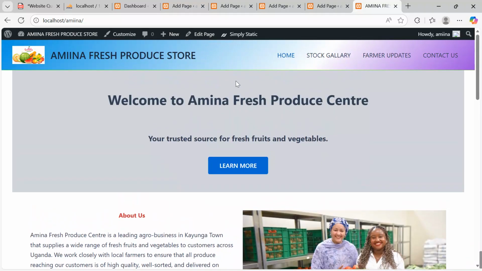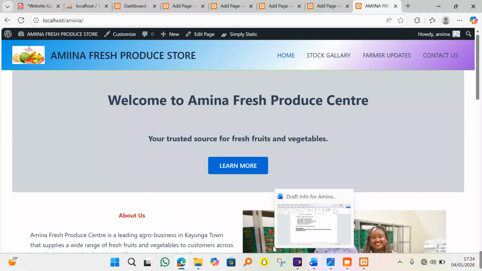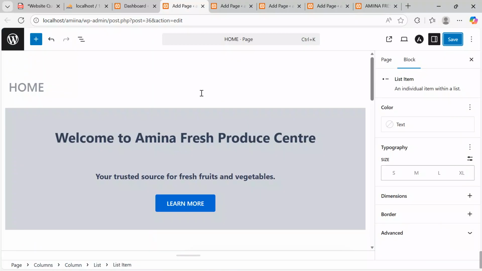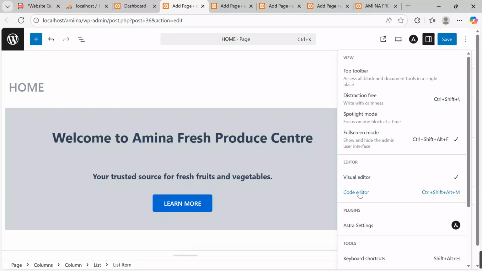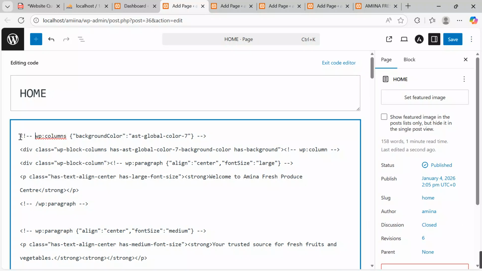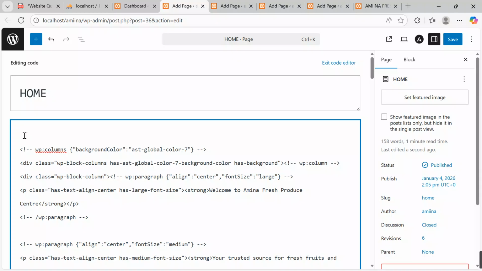Let's insert maybe a marquee up here so that at least we have some text that is really, really eye-catching. So get back over here and then come and access the options sector here, and then say code editor. Under code editor, I want to insert a marquee on top here.